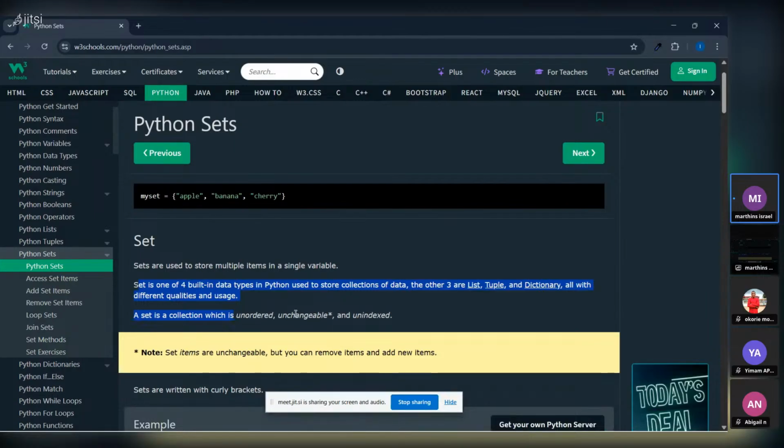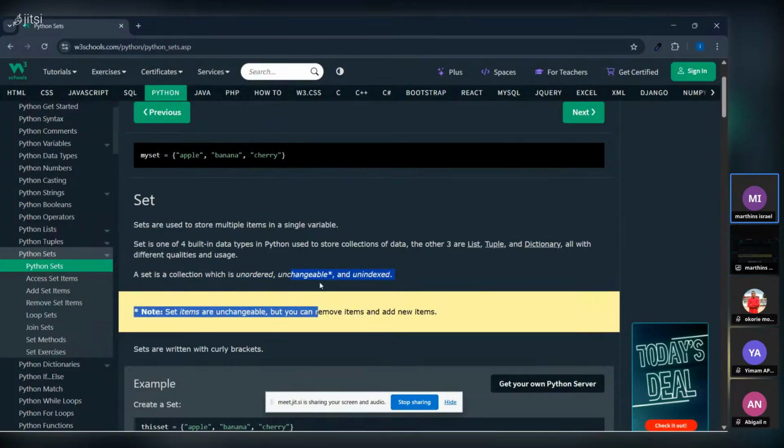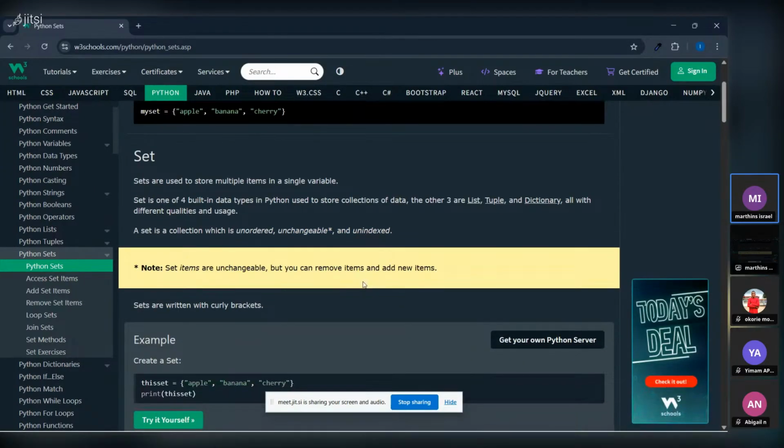The other three are lists, tuples, and dictionaries, all with different qualities and usage. Sets are unordered, unchangeable, and unindexed. Note that set items are unchangeable, so please take note. They cannot change in form when you use them. But you can remove items and add new items to a set.